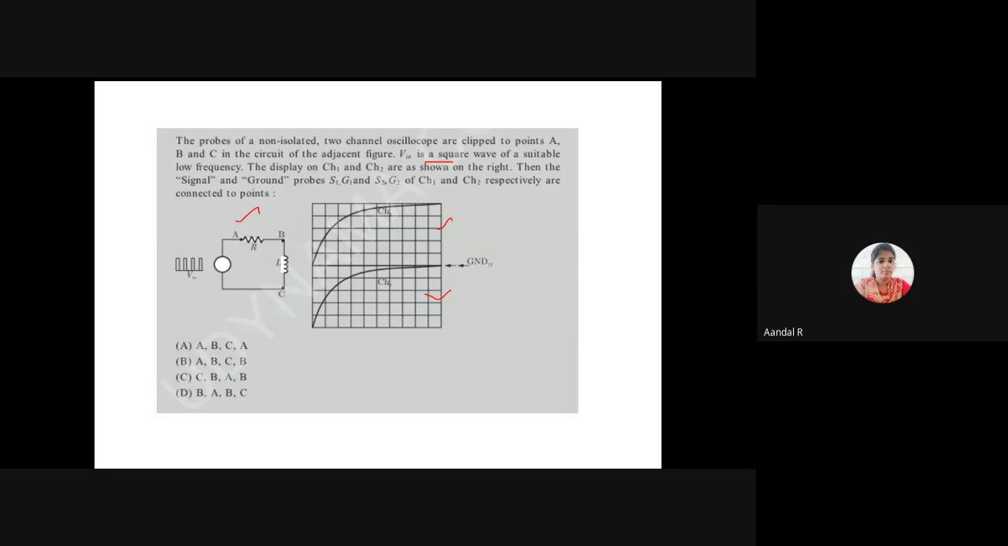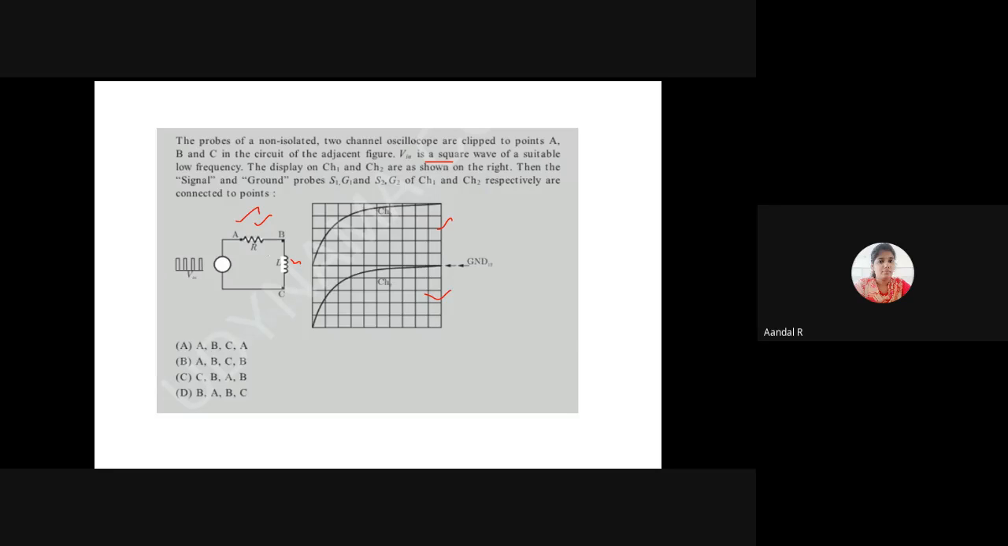Is there any difference? The channel 1 and channel 2 outputs look similar. Channel 1 output is similar to channel 2, and channel 2 is similar to channel 1. So there is no difference between the output of channel 1 and channel 2. Consider channel 1 output is the voltage across resistance and channel 2 output is the voltage across inductance.